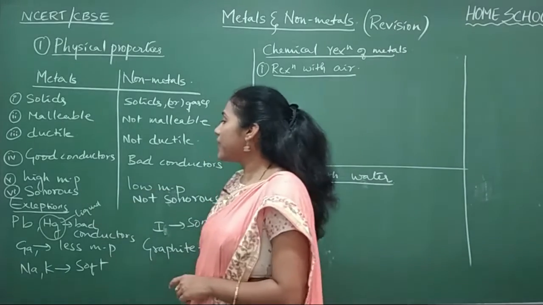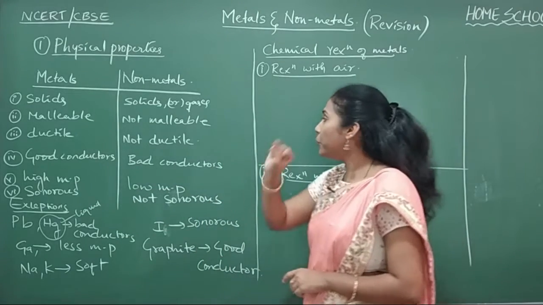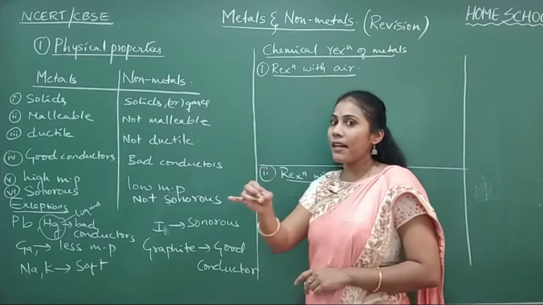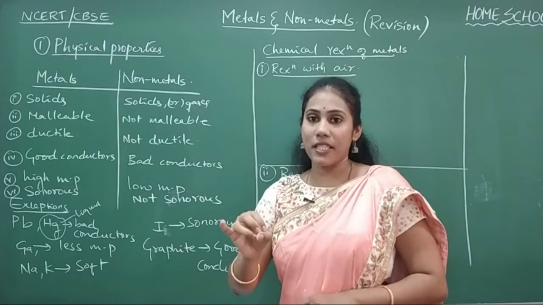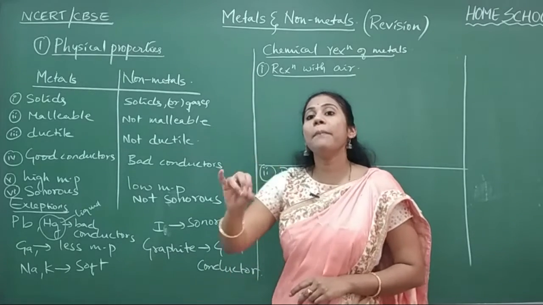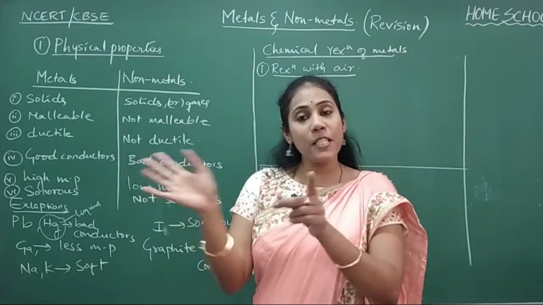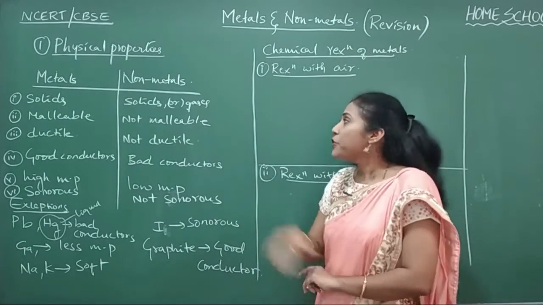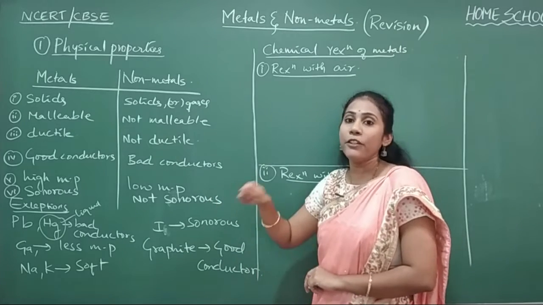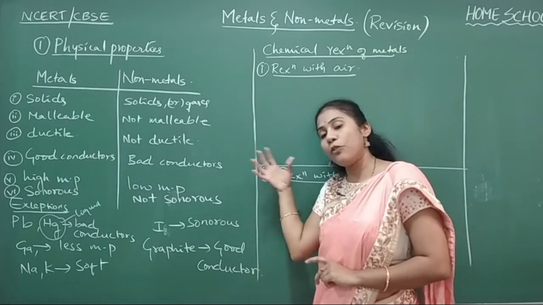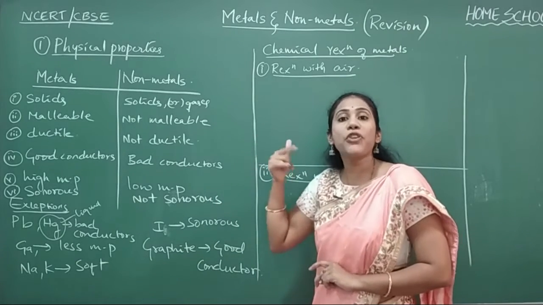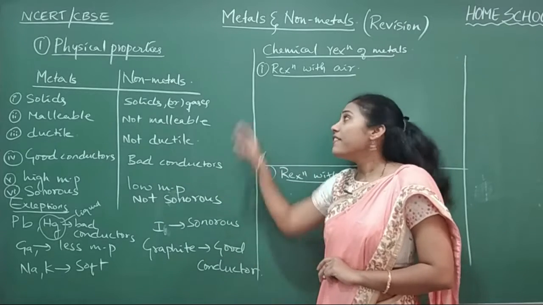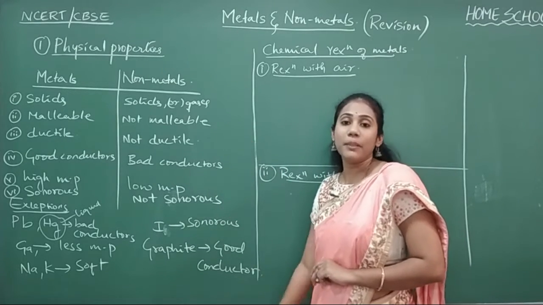Metals are sonorous. What do you mean by sonorous? When you hit onto a surface, sound comes. If such a thing is happening, then we say it is sonorous. Whenever you hit a metal on some surface and it produces a sound, that is called sonorous. Any metal you take, when you hit it on a particular surface, can produce a sound which is audible to a human ear. Such a property is sonorous, whereas non-metals do not have that property.